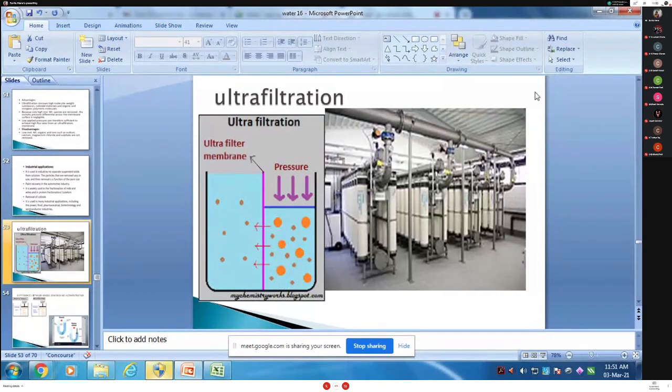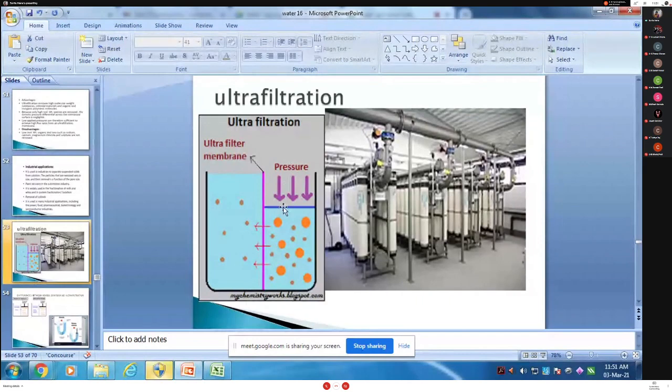Okay, so what is the difference? High molecular weight solutes are retained in the same compartment, and only low molecular weight solutes and solvent are allowed through the semi-permeable membrane, called ultrafiltration.